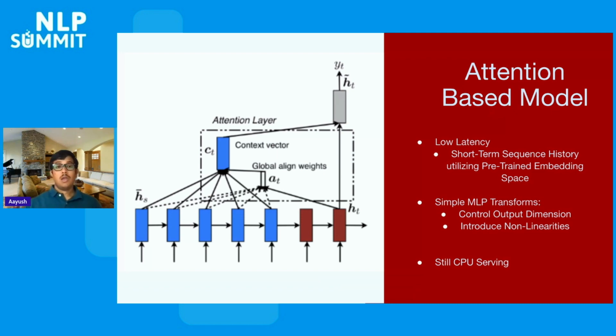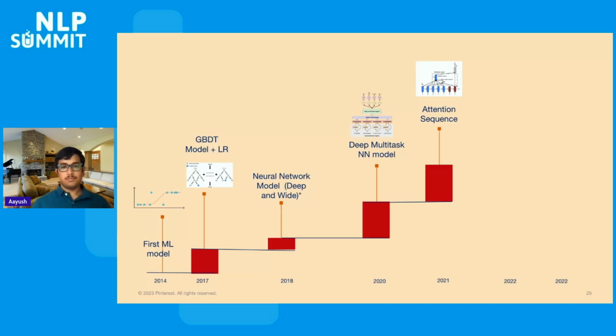We also introduce simple MLP-based transforms, which are very similar to other techniques done in the NLP domain. This helps us control the output dimension and also introduce non-linearities that are learned as part of the model.